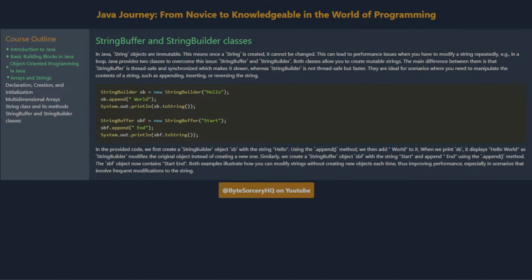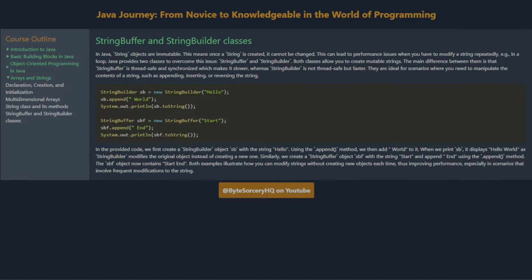The main difference between them is that StringBuffer is thread-safe and synchronized, which makes it slower, whereas StringBuilder is not thread-safe but faster. They are ideal for scenarios where you need to manipulate the contents of a string, such as appending, inserting, or reversing the string. In the provided code, we first create a StringBuilder object, sb, with the string hello.